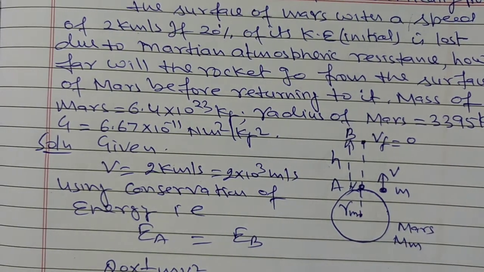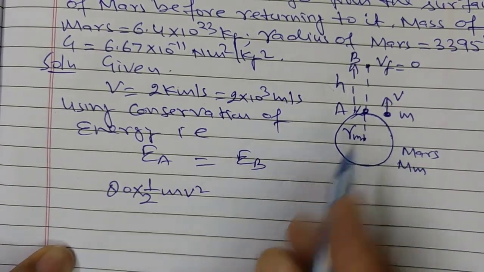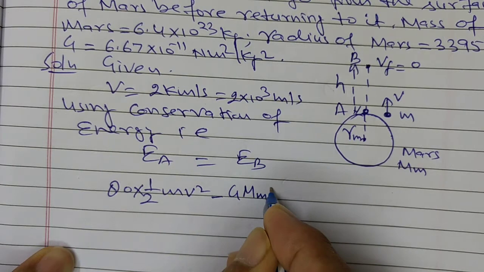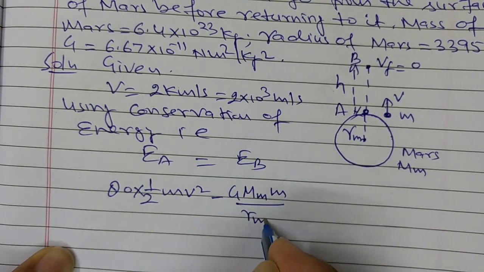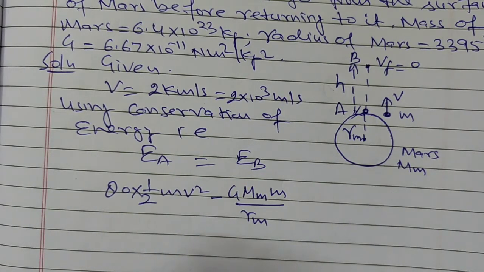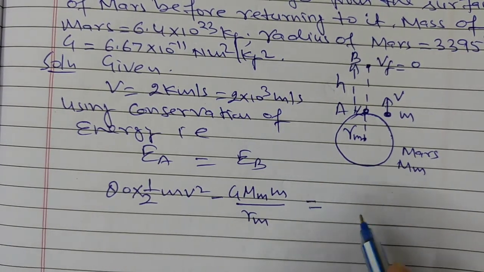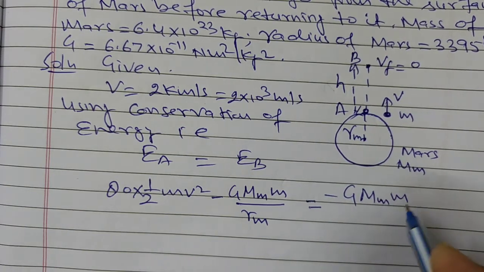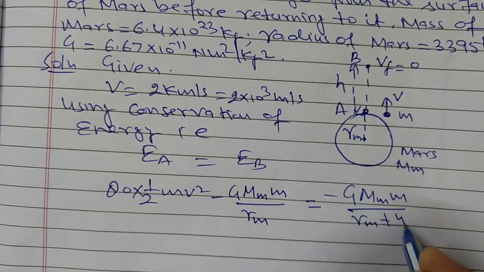And now the gravitational potential energy at point A is minus G Mm m upon Rm. This is the gravitational potential energy at point A. Now the total energy at point B is minus G Mm m upon Rm plus h.